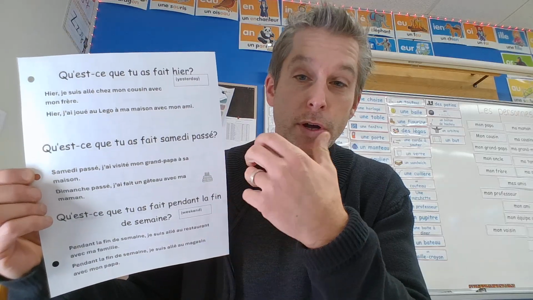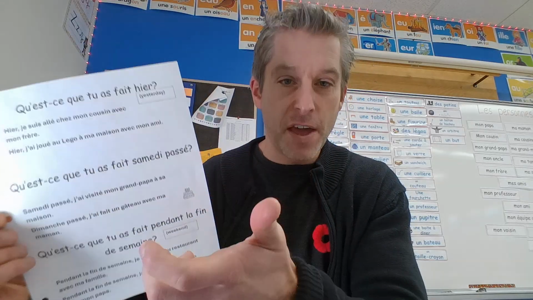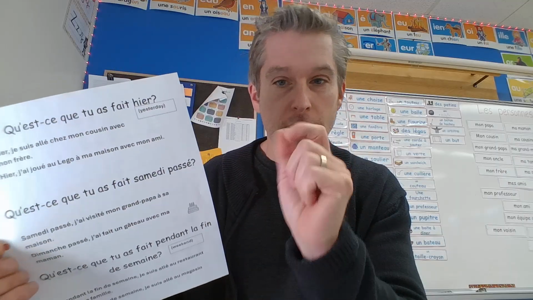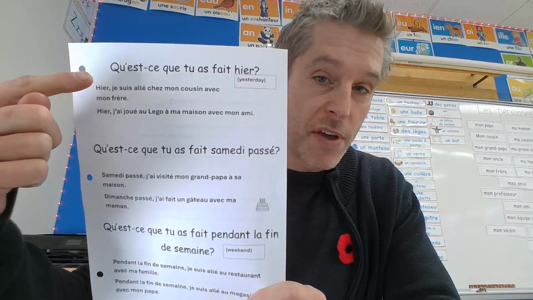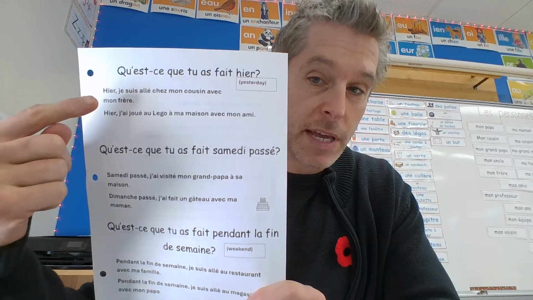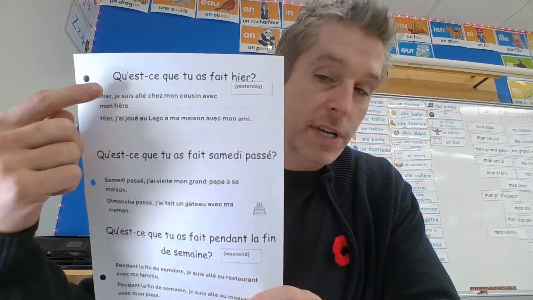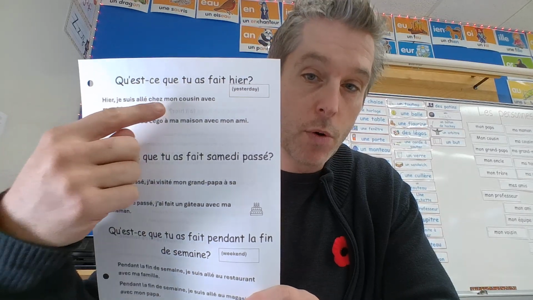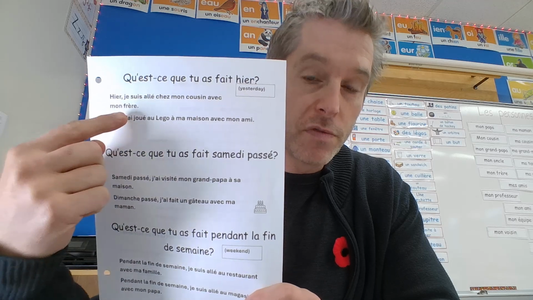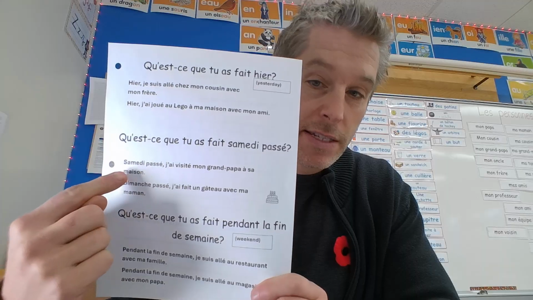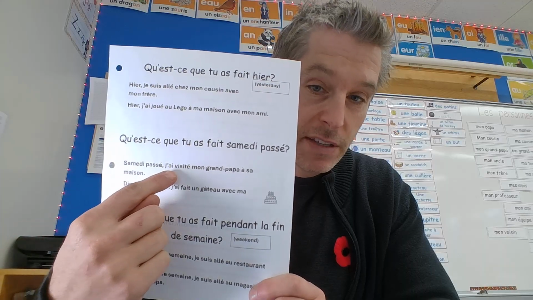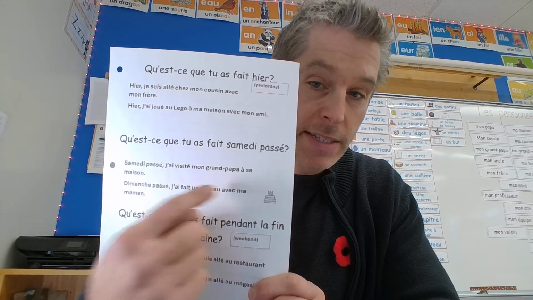So we're going to work on asking the question, Qu'est-ce que tu as fait? And then using a word that indicates time. And then we're going to learn to answer. So on the sheet here, I have different examples. For Qu'est-ce que tu as fait hier? Then we would say hier, for example, je suis allé chez mon cousin avec mon frère. Qu'est-ce que tu as fait samedi passé? Samedi passé, j'ai visité mon grand-papa à sa maison.